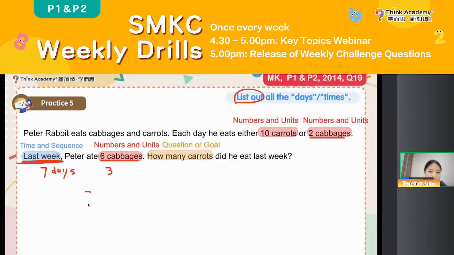So, I know 7 days minus 3 days. There are 4 days left. So he ate 4 carrots. Am I correct? No, every day he can eat how many carrots? 10, right? So the final answer will be 4 times 10, or you can also do 10 plus 10 plus 10 plus 10 equals 40, right? So we can see 40 carrots that he ate last week.